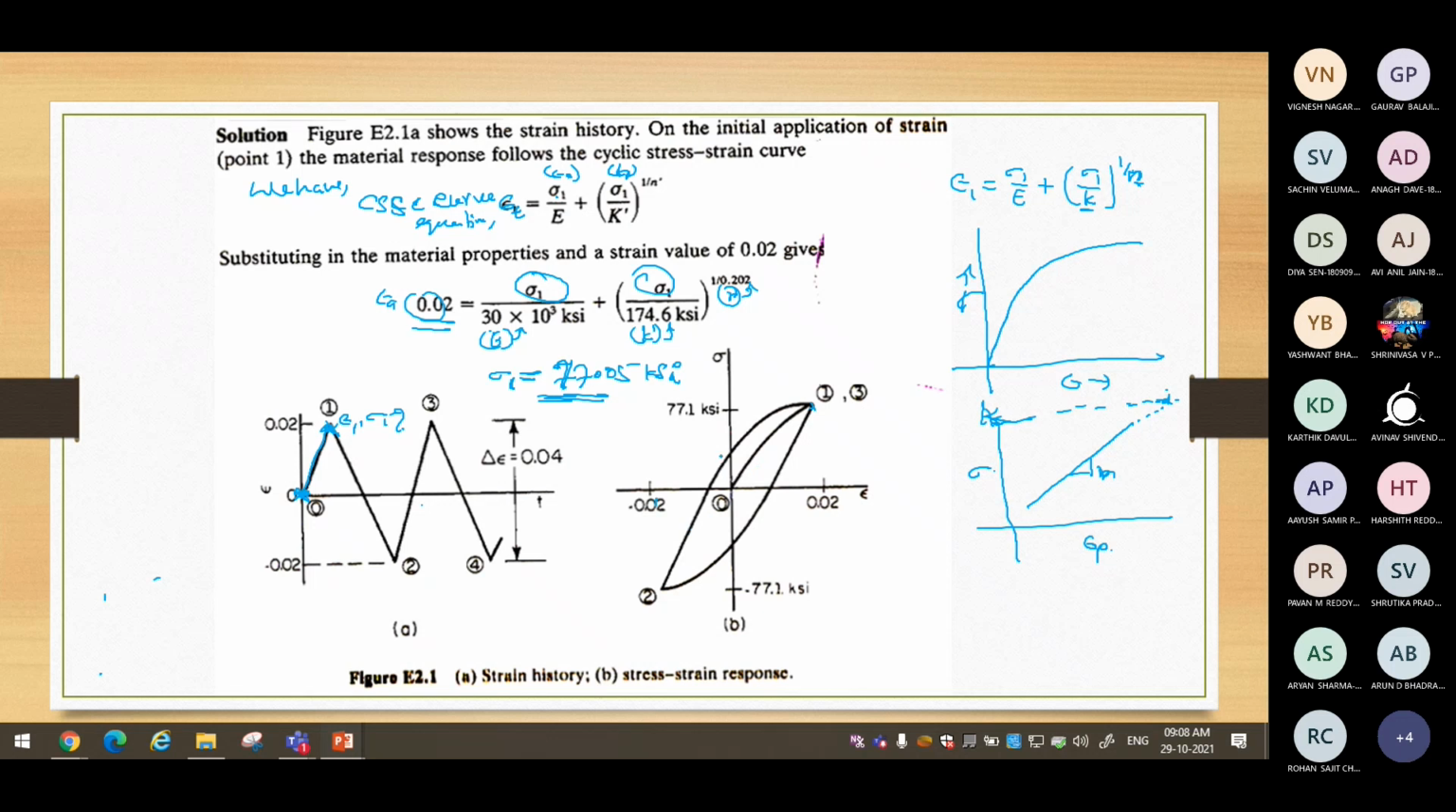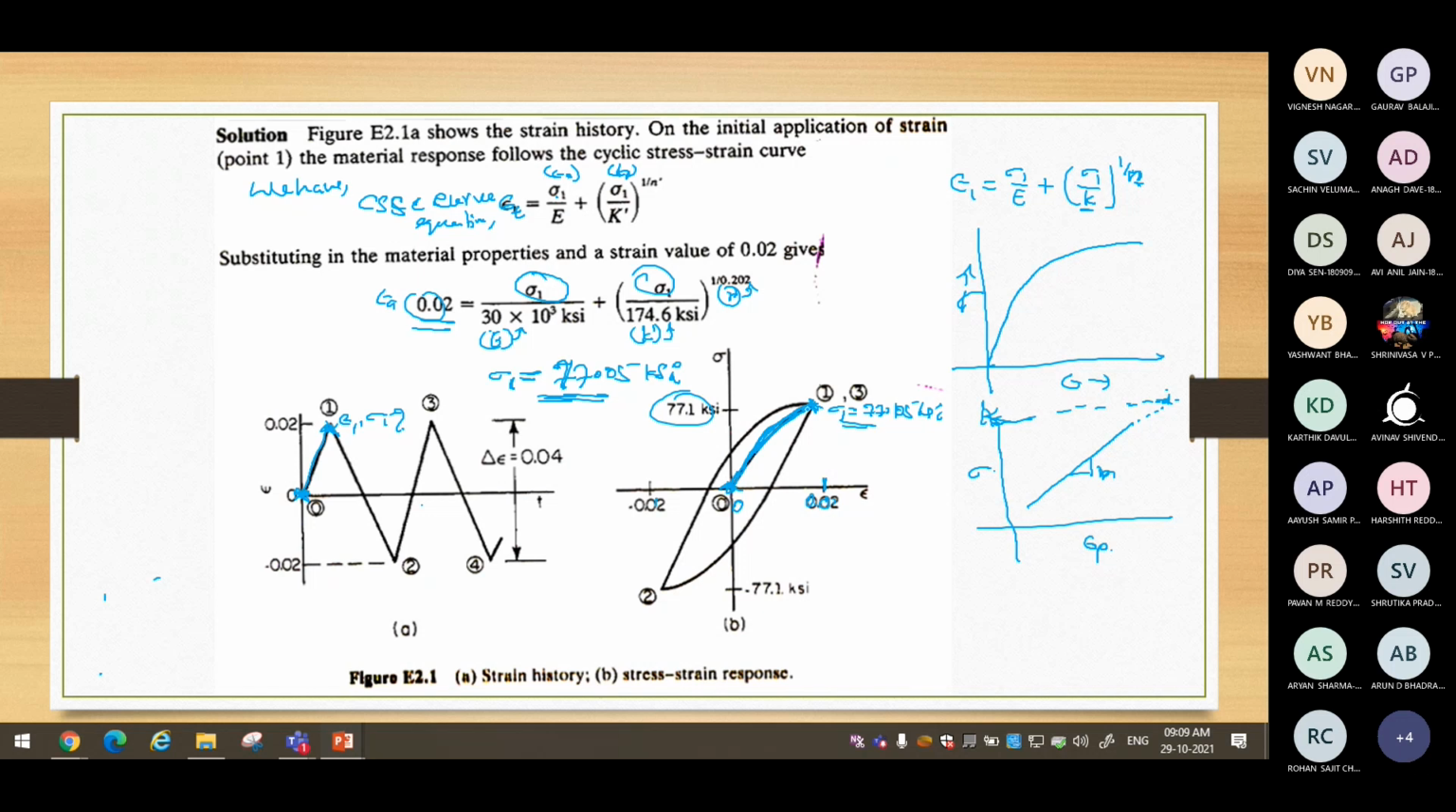At present, what we know in the hysteresis loop is, from zero, when you have pulled to 0.02, the sigma 1 value is what you have given me, 77.05 KSI. Already written here 77.1 or 75.05, whichever you get. That is the stress value. So we have now shown the cyclic response of the material, deformed like this.